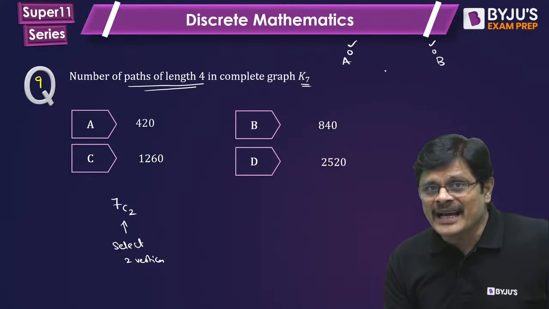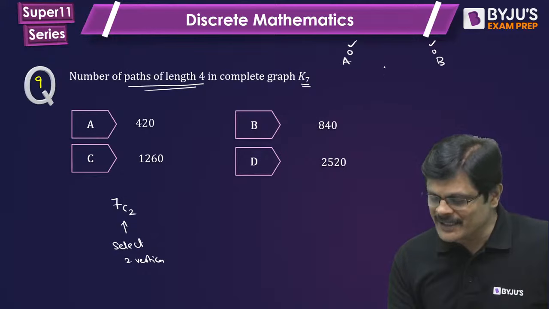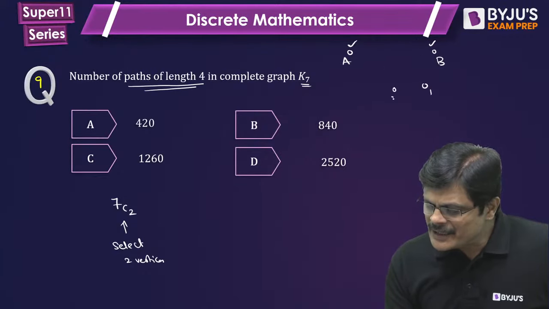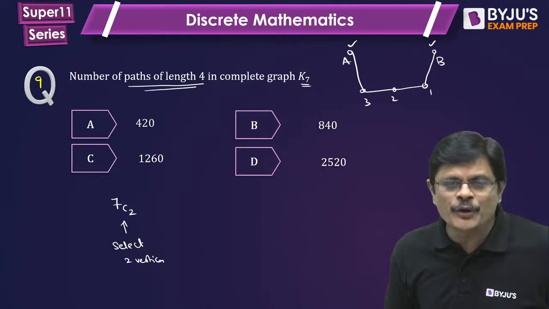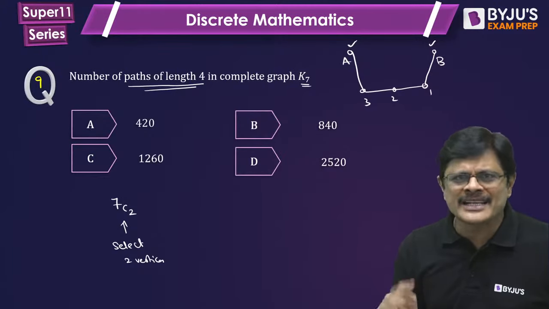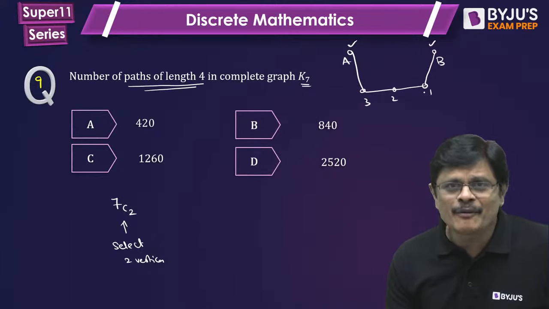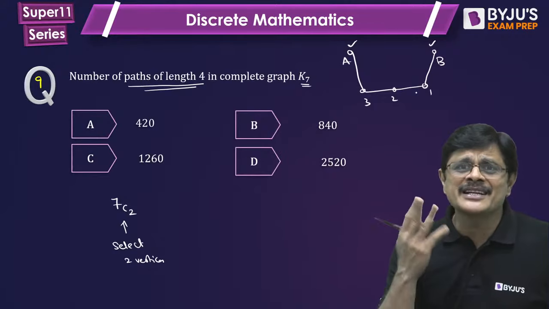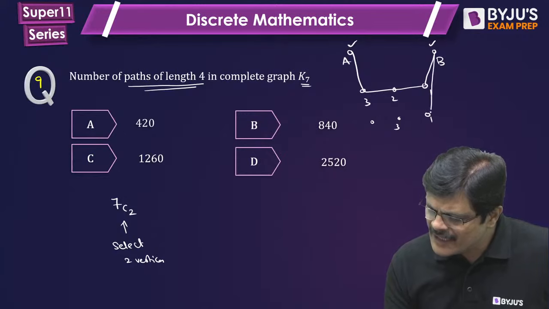Deepyan, well done. Let me complete it. Suppose there is a path of length 4 and you select 3 vertices, this is one path you are going to get because it's a complete graph, all edges are possible. But 1, 2, 3 can be arranged in how many ways? 6 ways. So if you are having 1, 3, 2, that will create one more path.